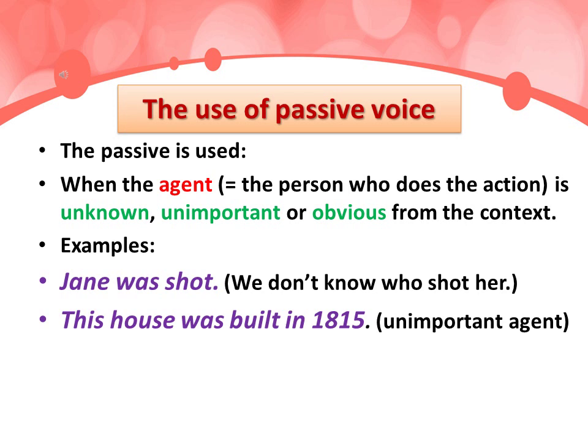Examples: Jane was shot. So we don't know who shot her يعني ما عرفناش شكون اللي يطلق عليها. This house was built in 1815. So unimportant agent هنا غير مهم يعني الأهم هو بناية المنزل ماشي شكون اللي بناه.